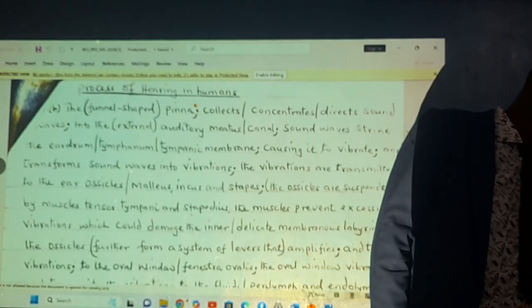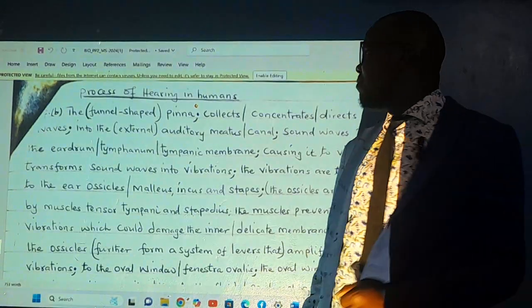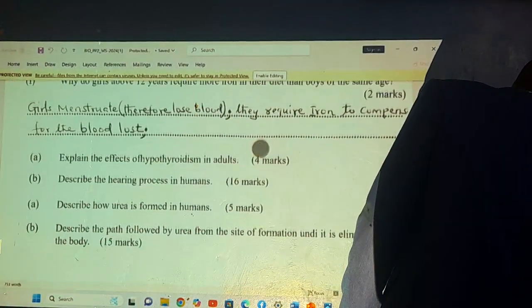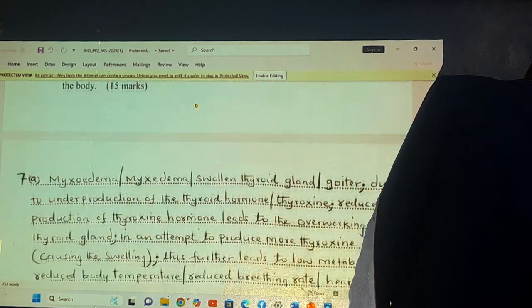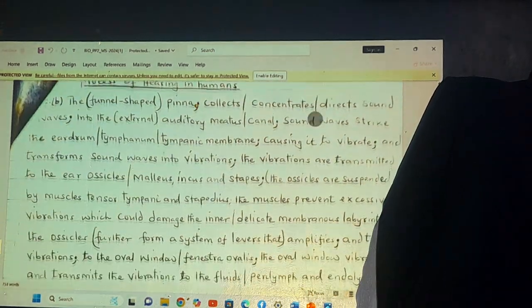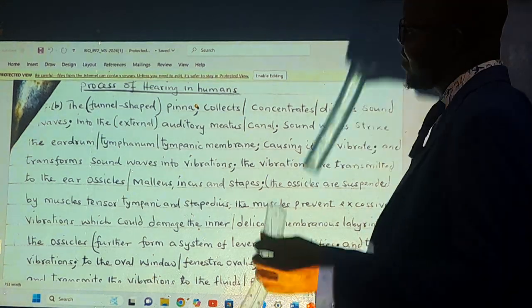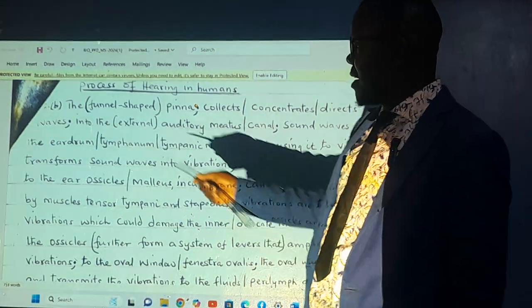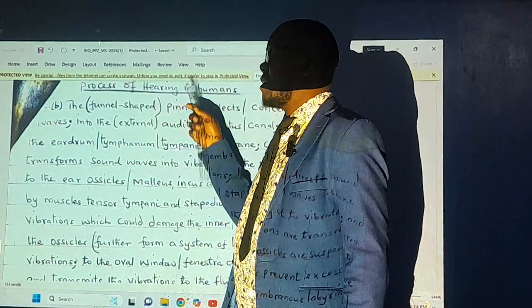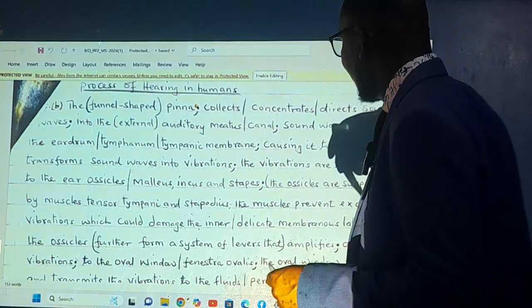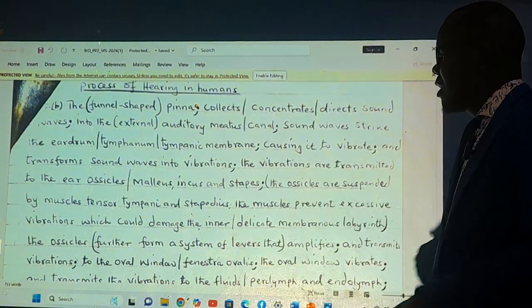Let's check the section B of number 7. It was about describe the process of hearing in human beings. It was about what? Describe the hearing process in human beings. That was how many marks? That was 16 marks. This is a process. From the term, describe the process of hearing, it's a procedural question. Let's discuss how it happens.